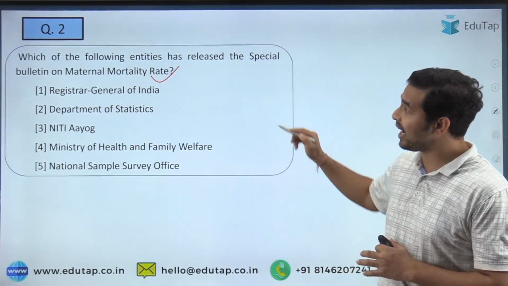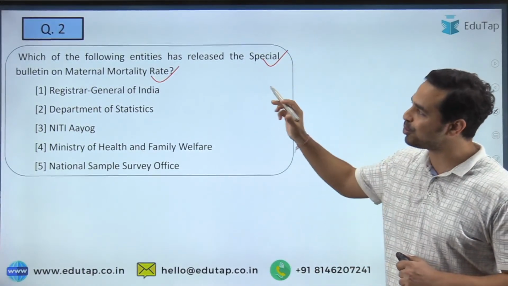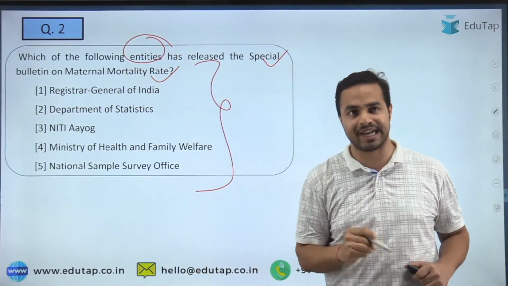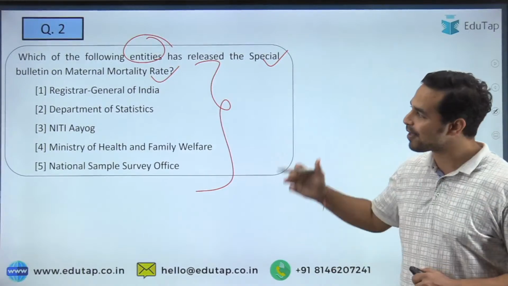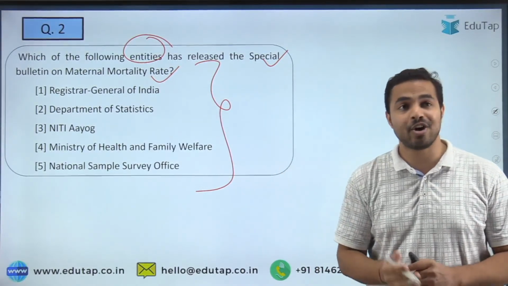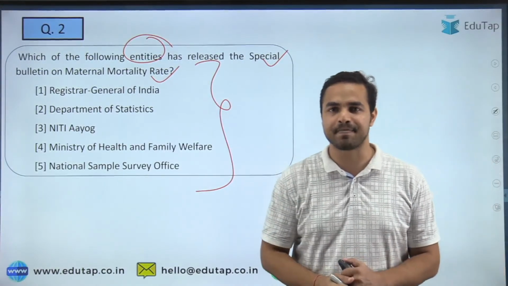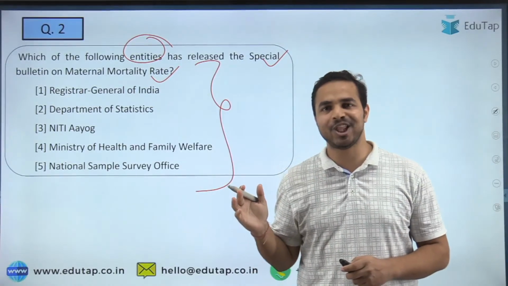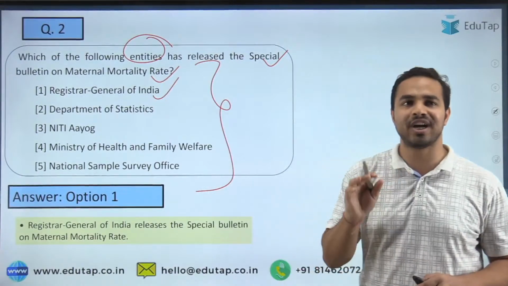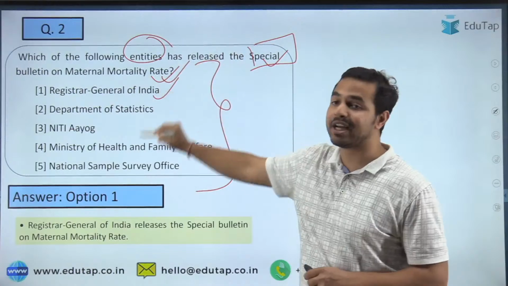So जब हम बात करते हैं guys ये special bulletin जो कि launch किया गया था maternal mortality rate पर, तो आपको मुझे बताना है कि इसमें से कौन सी entities ने इस particular part को launch किया था. Is it Registrar General of India, Department of Statistics, Niti Aayog, Ministry of Health and Family Welfare, or the National Sample Survey Office? So let's see who will answer the question correctly. So the people are opting basically the option number A as the right answer, and guys that is absolutely right. The right answer is Registrar General of India, which has released the special bulletin on the maternal mortality rate.